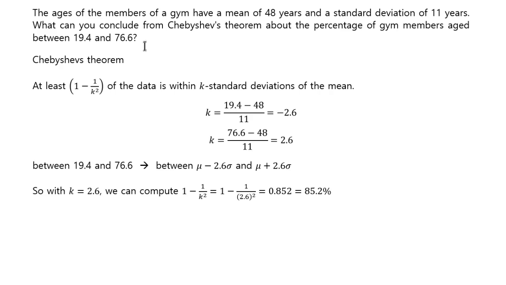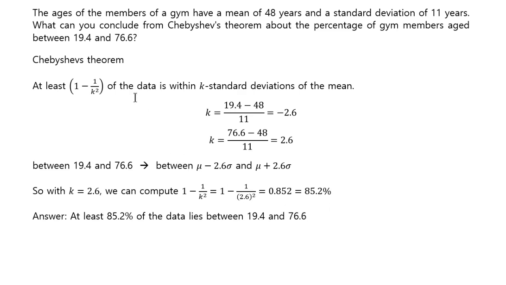Okay, so the important thing about the Chebyshev theorem is that nowhere here does it say anything about normality. So even without being normal, even if this data is skewed to the right or left, or has M-shaped data sometimes, even if you get those things, the Chebyshev theorem says that at least 1 minus 1 over k squared of the data is within k standard deviations of the mean. And then the correct answer would be that at least 85.2% of the data lies between 19.4 and 76.6.